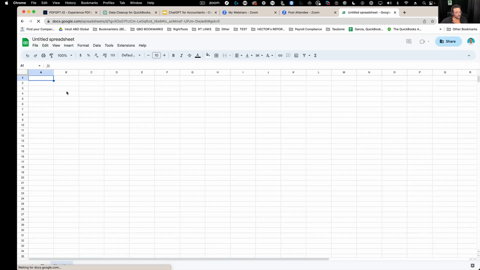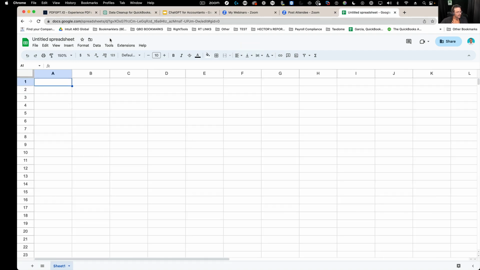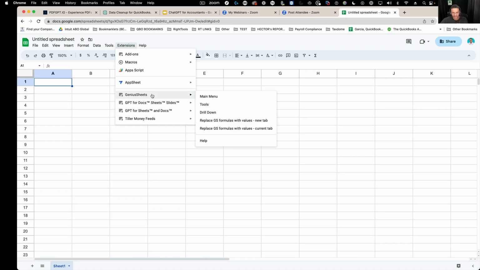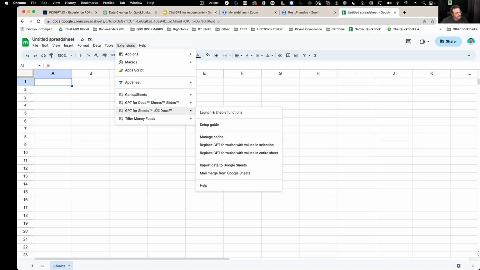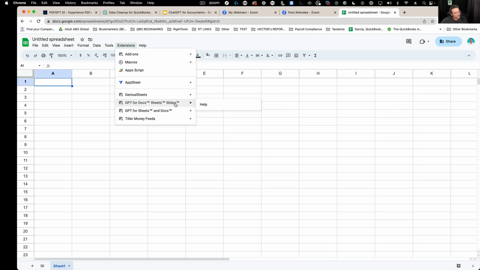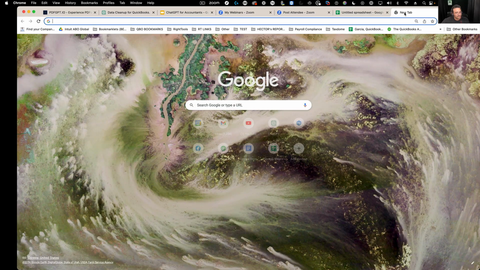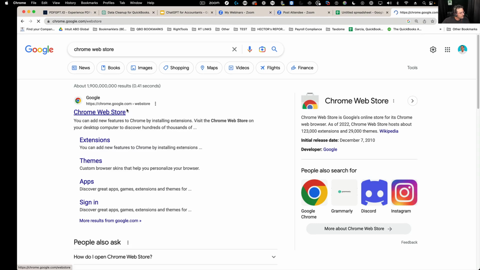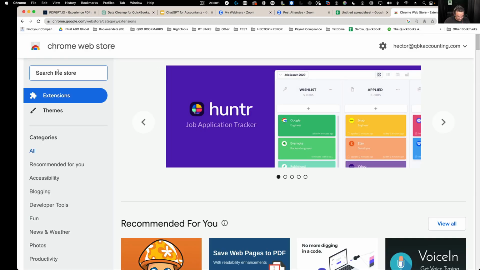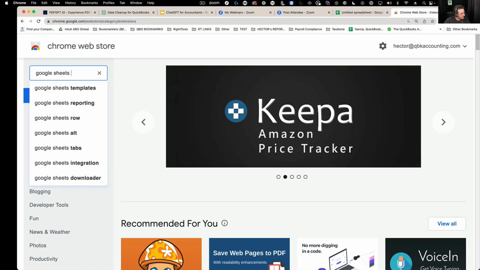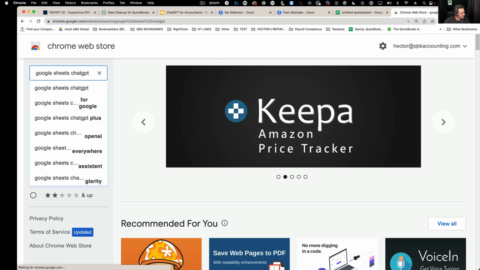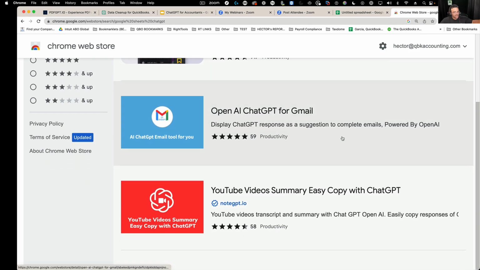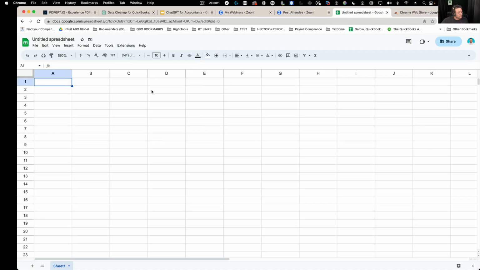There's an add-on for Google Sheets that's called GPT for Sheets or something like that. So I'm going to show you. It's here under extensions. Once you install it, it's called GPT for Docs and Slides. And the way you find them really easily, you go to the Chrome Web Store, and I'm going to put Google Sheets ChatGPT or something like that. Okay, and then you can install some of those extensions,